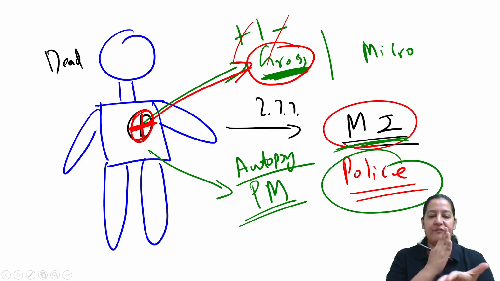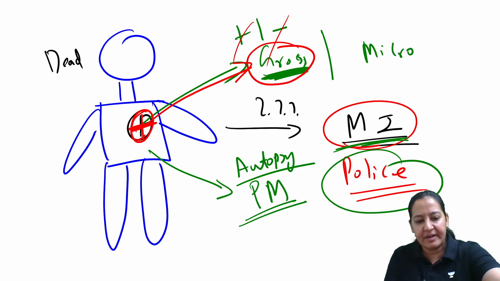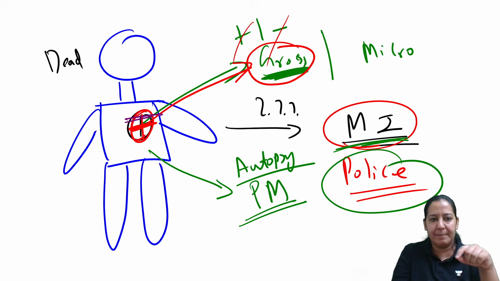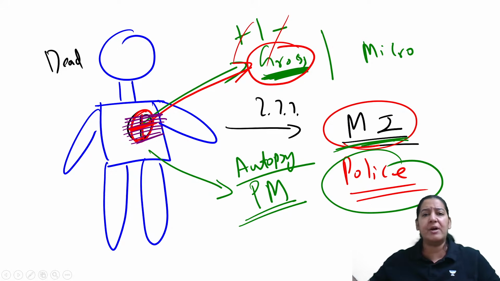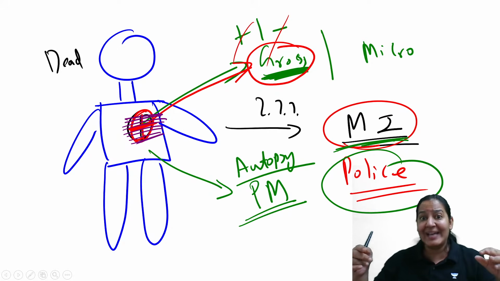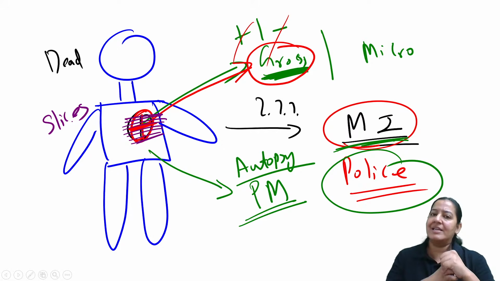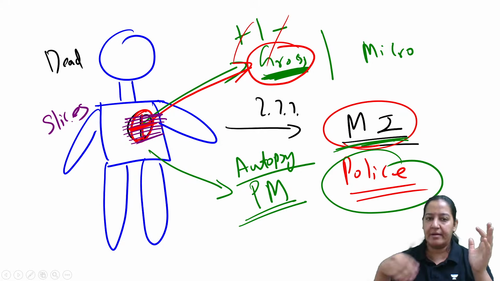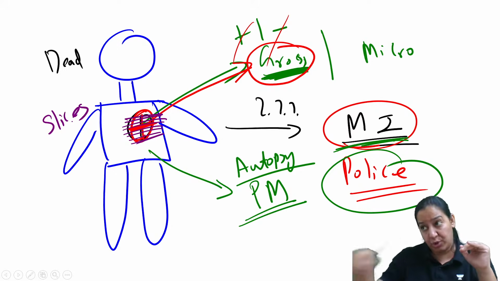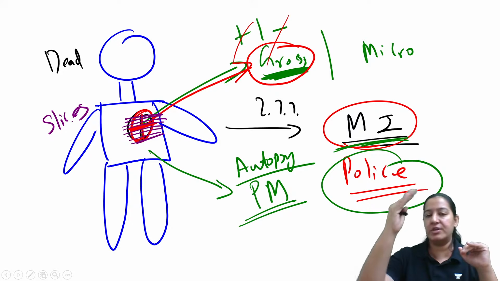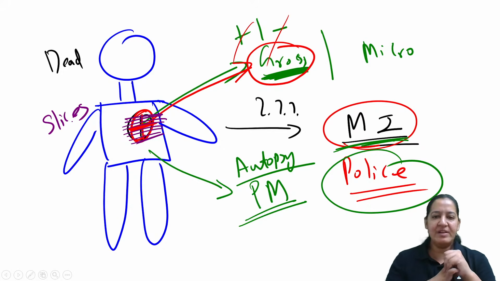Heart is a big organ. If you cut the slices of the heart, we will cut the heart like this, into multiple slices, 1 centimeter apart. So there are more than hundreds of slices. In each slice, you will look for the infarct everywhere, especially in the left ventricle wall: anterior wall, posterior wall, medial wall, lateral wall. You will search for the infarct.